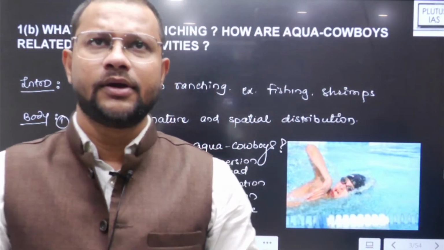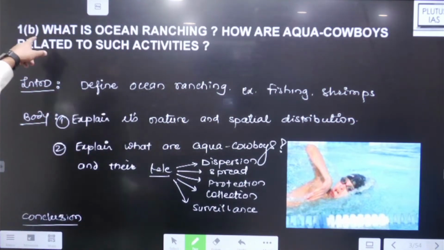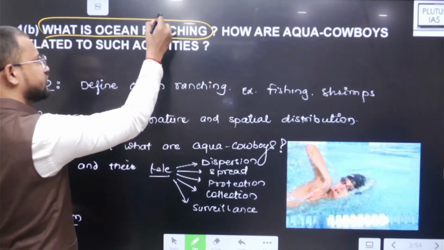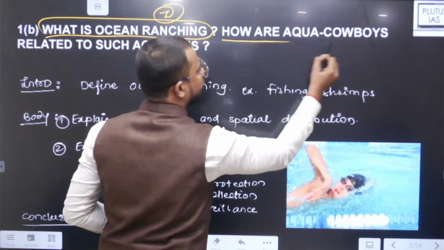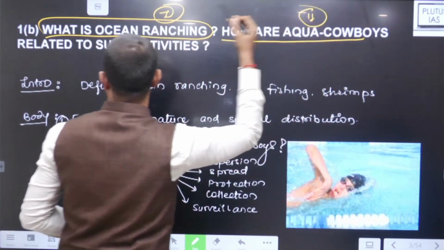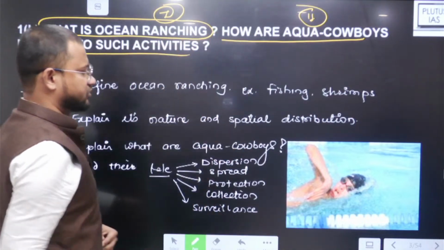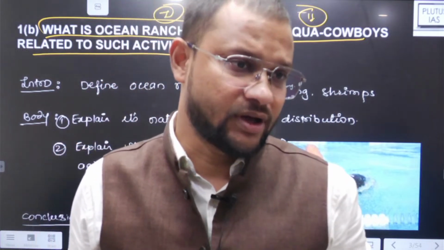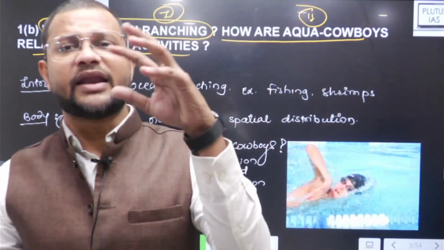Second, explain what is ocean ranching, and how are aqua cowboys related to such activities. See, first you should know what ocean ranching is. Now ocean ranching is simply like livestock ranching.